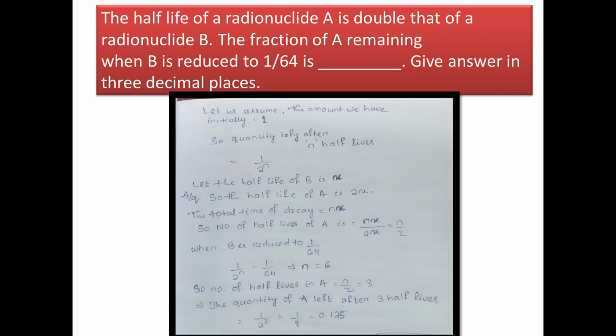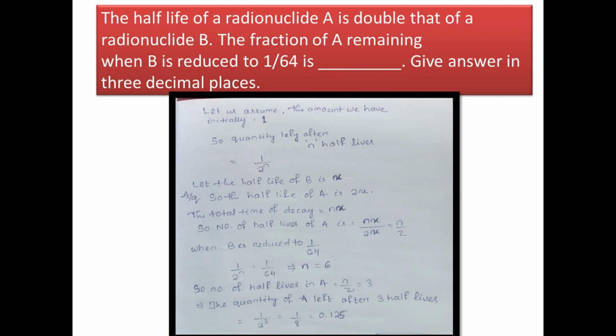Now the total time of decay is n into x. So the number of half-lives of A is nx divided by 2x, that is n by 2. Now when B is reduced to 1 by 64, that means 1 by 2 to the power n equal to 1 by 64. And if you calculate the value of it, it comes out to be 6, because 2 to the power 6 equal to 64. Okay. So the number of half-lives in A equal to n by 2, that is 3.